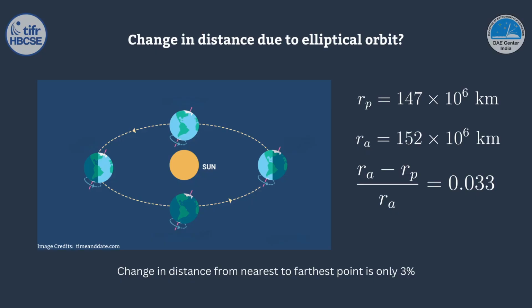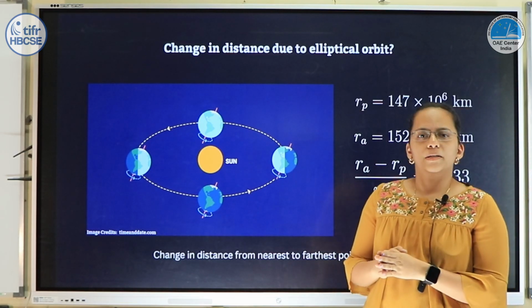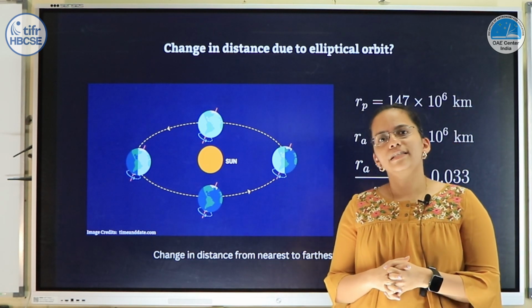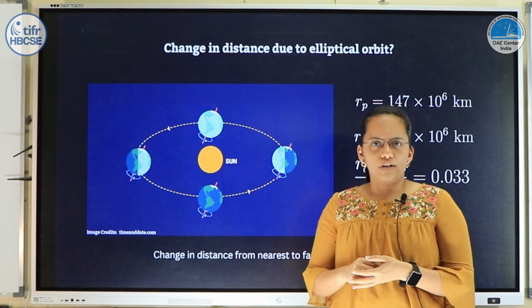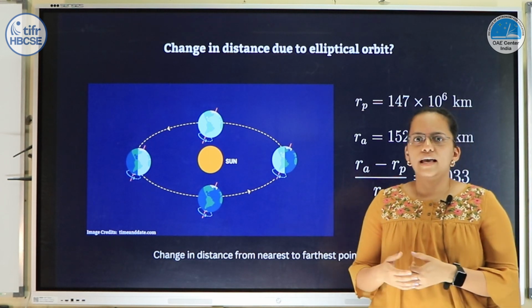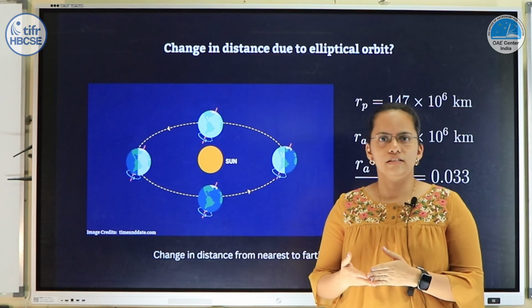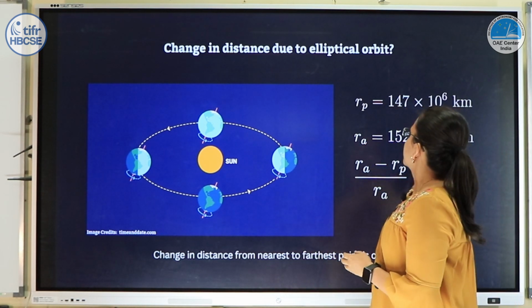Then what is wrong? So the distance between Sun and Earth when Earth is closest is around 147 million kilometers, and when it is farthest it is around 152 million kilometers. So this change in distance from nearest to farthest point is only about 3%, and the change in flux because of this comes out to be 7%. Now this is a very small number, too small to contribute to any temperature change which will lead to any change in seasons. So this is not the reason.